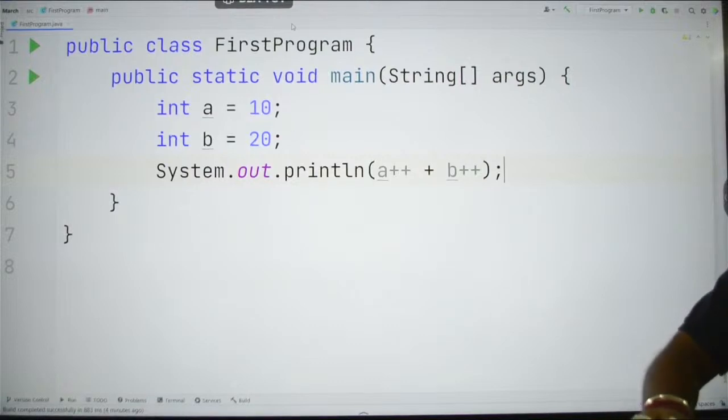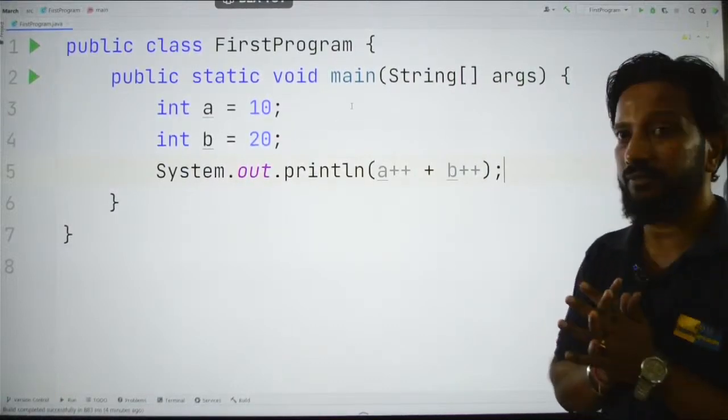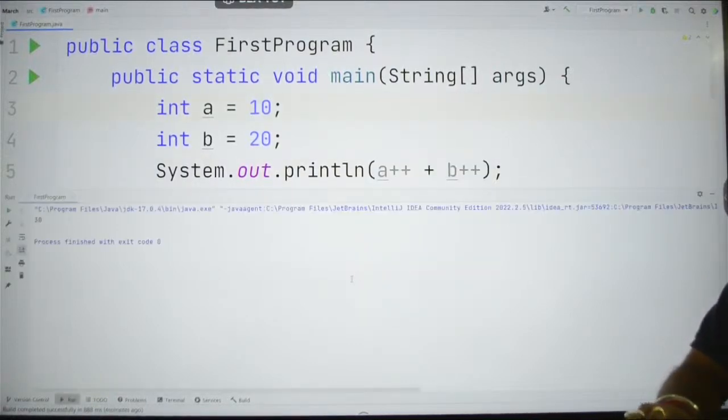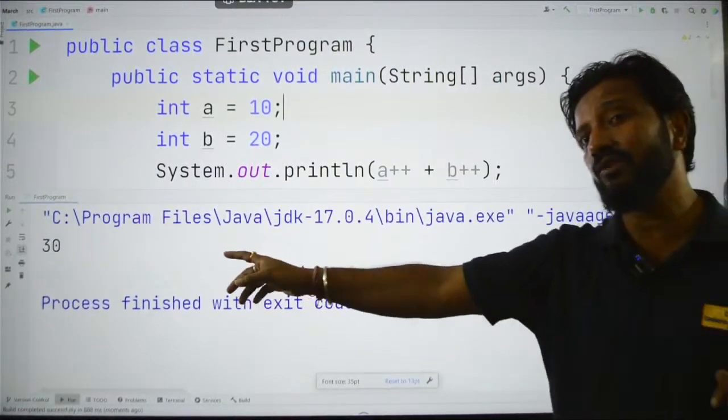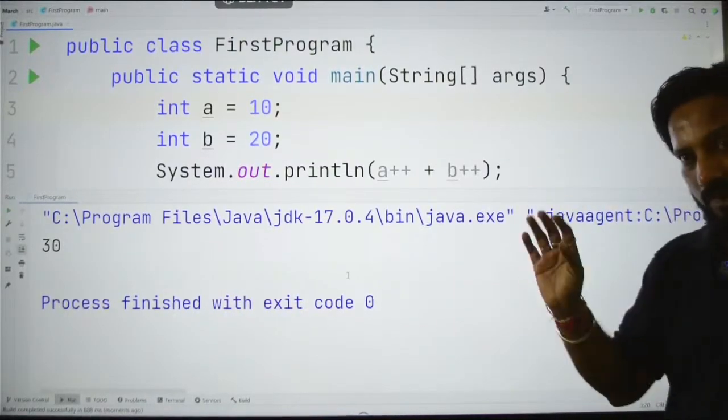But that is not the correct answer, guys. Many times I have seen people telling this as a wrong answer. Okay, so just try to understand this, what I am saying. See, the answer is not 32, it is 30. Okay, just try to understand what I am telling now.